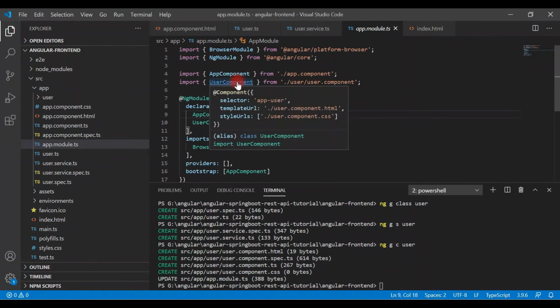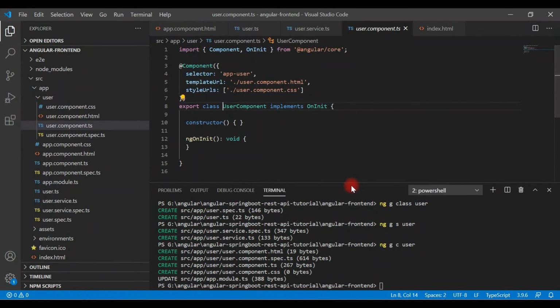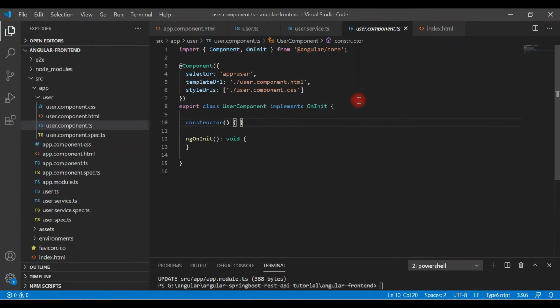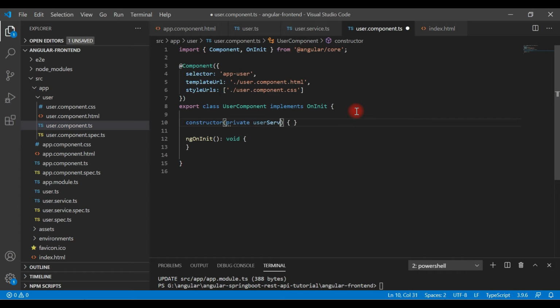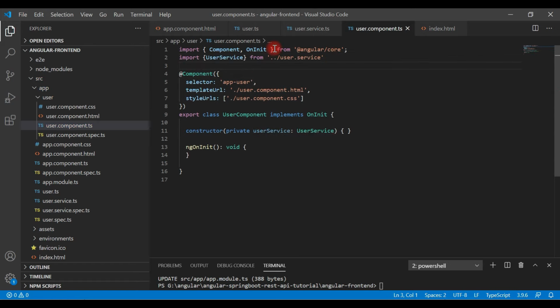Alright, now we are good to write a logic to populate data on a template. So first of all, let's go ahead and inject user service inside a user component. Inside a constructor, just type private and then userService, and then use UserService, and make sure that you import UserService at the top. Import UserService from user.service. Okay, great.